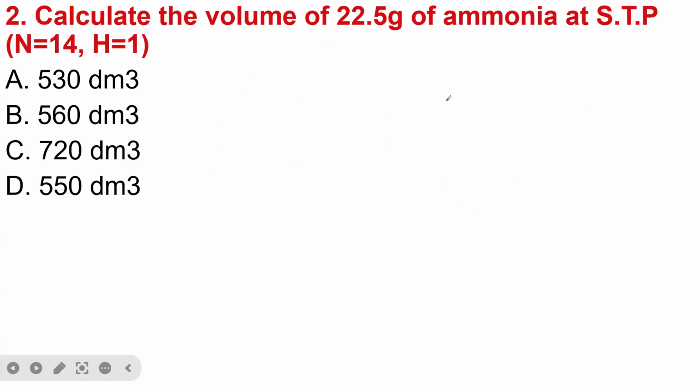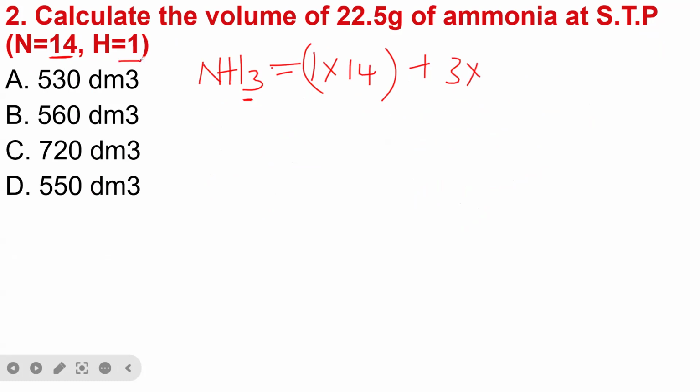So then, calculate the volume of 22 gram of ammonia at STP. How do we calculate this? It's simple. Ammonia is NH3. How many nitrogen do we have here? 1, times the mass of nitrogen, which is 14. So we have 1 times 14, then we put it in bracket, then plus hydrogen. We have 3 hydrogen, so 3 times the mass of hydrogen, which is 1. Then we put everything in brackets. So we now have 1 times 14 equals 14, plus 1 times 3 equals 3, and this will give us 17 gram per mole.